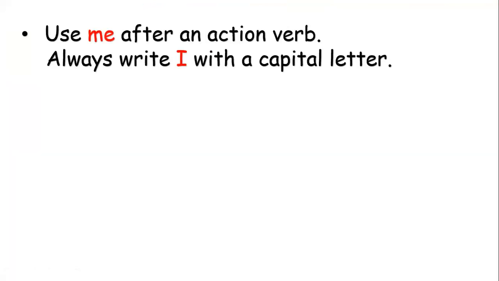We use me after an action verb. So when we use me after an action verb, not I, me. So me comes after an action verb. For example, my mom gives me a gift. So me here comes after gives, right? So this is the action verb. So we use me after an action verb.